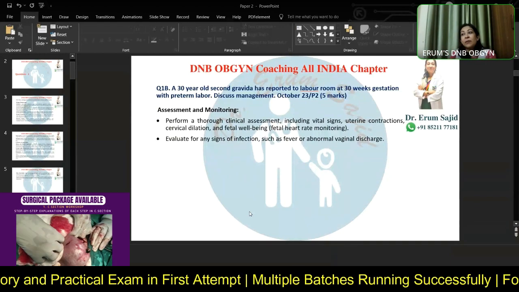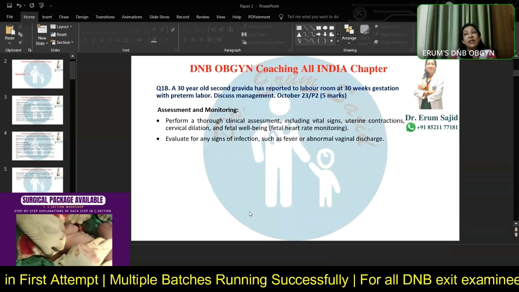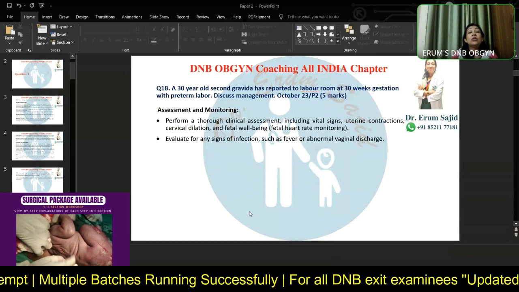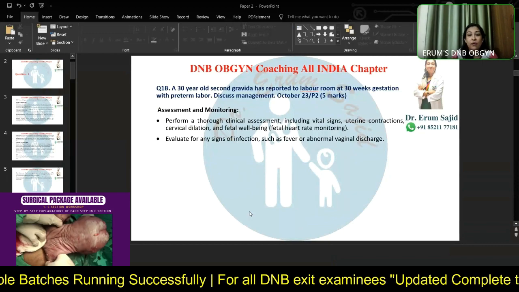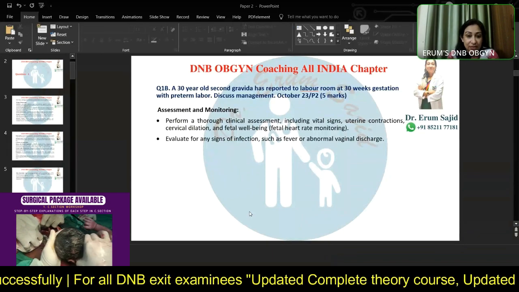But if you start giving Maxalf to her at 4 centimeters dilatation, which is the recommendation by RCOG, then you are actually justified in giving it at less than 32 weeks of gestation. All right. Some people say 30, some people say 32. The recommendation is actually 30 weeks.